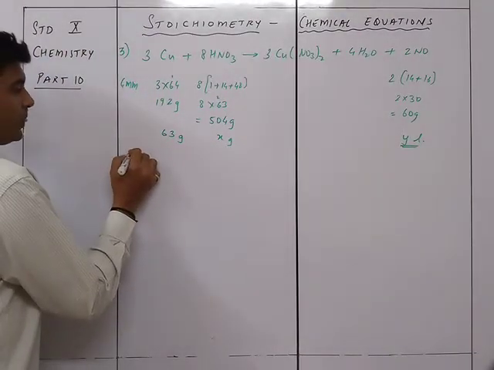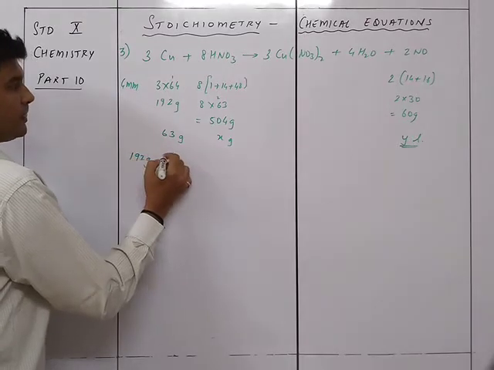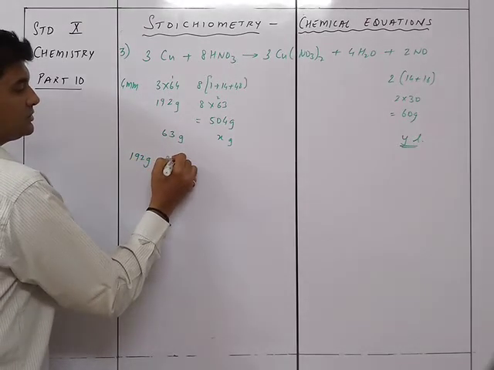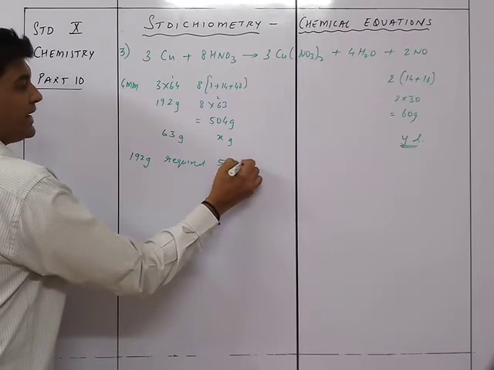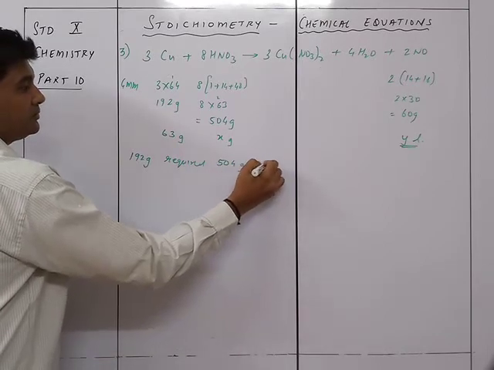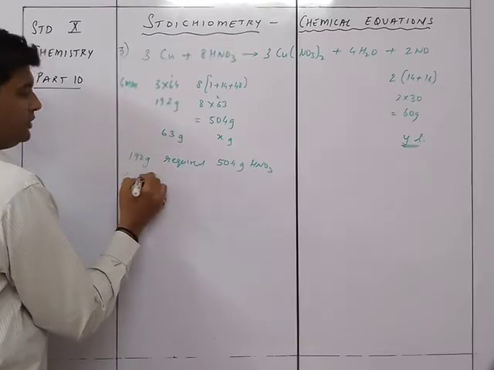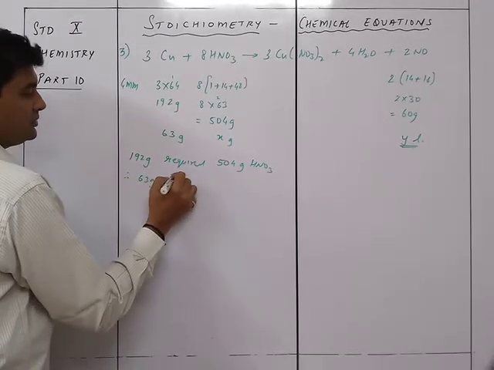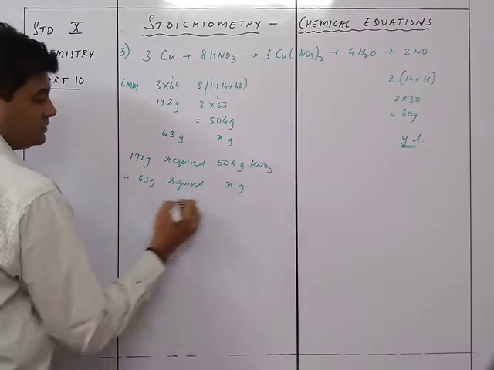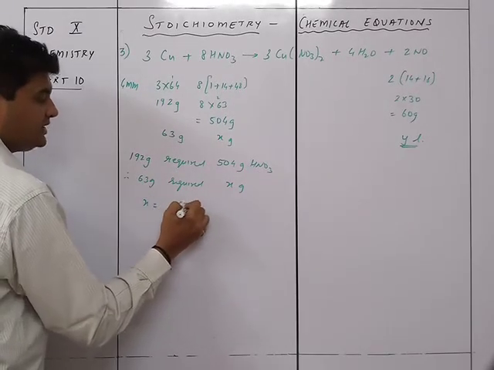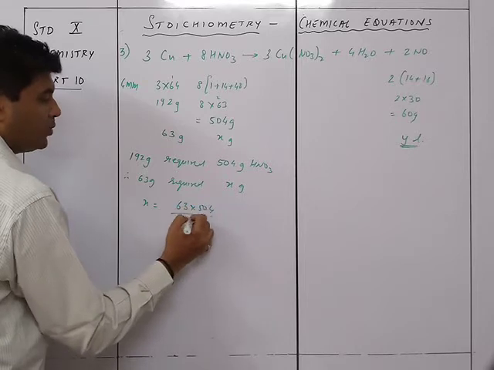We know that 192 grams requires 504 grams of HNO3. Therefore 63 grams requires x grams. So x is equal to 63 into 504 upon 192.